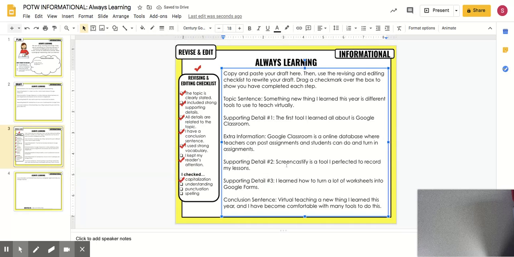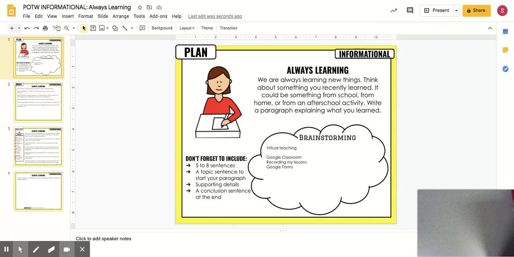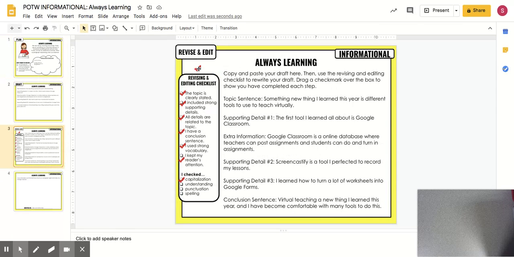Understanding. Does my paragraph make sense? Is it something that is actually answering the question here, or is it an unrelated topic? Okay. Yep, that makes sense.